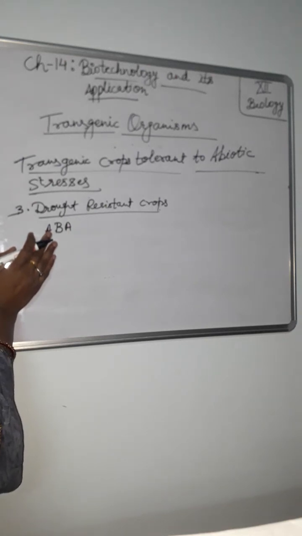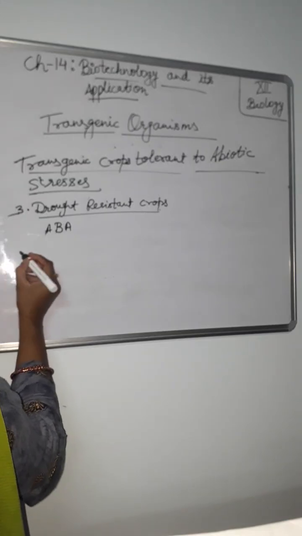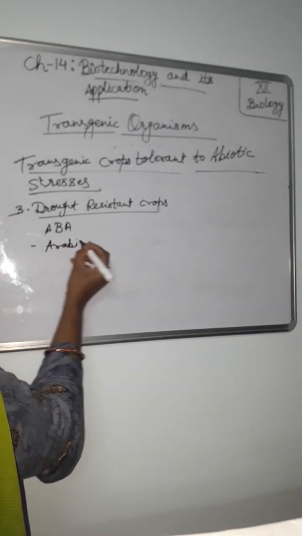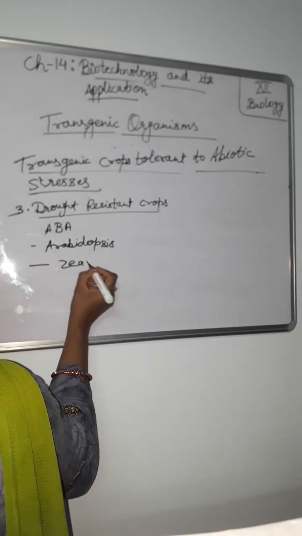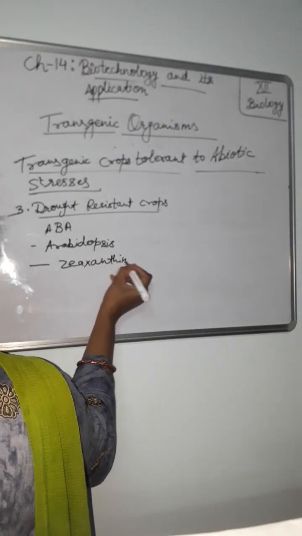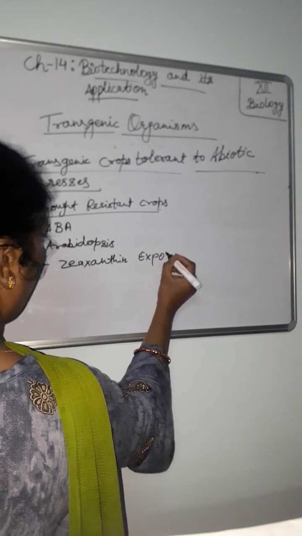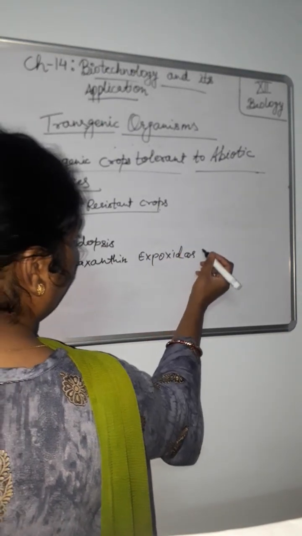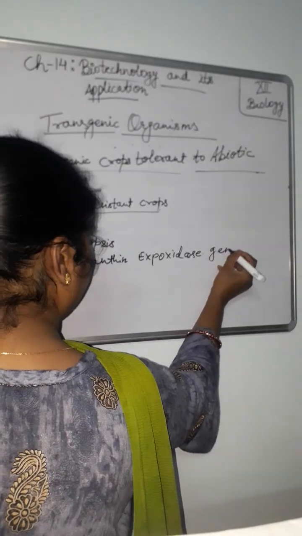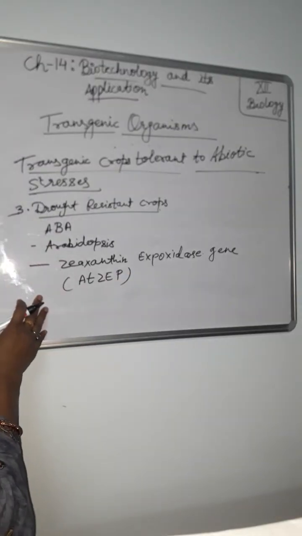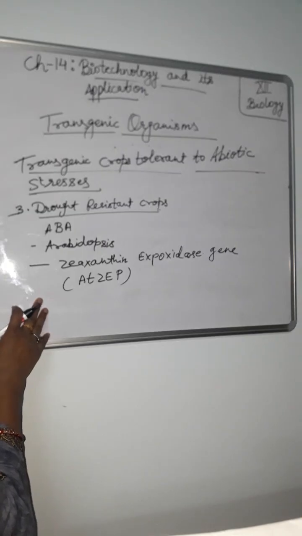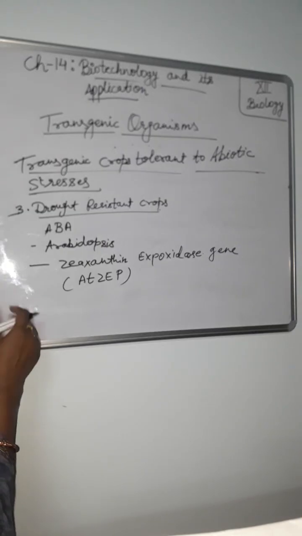Transgenic Arabidopsis plants constitutively overexpressing the xanthine oxidase gene, called AtXDH, which encodes an enzyme required for the initial step in ABA synthesis, showed increased tolerance to drought. That is the ABA hormone.